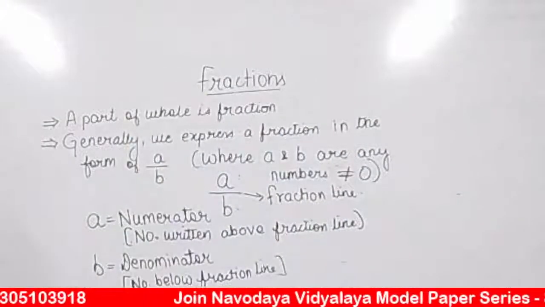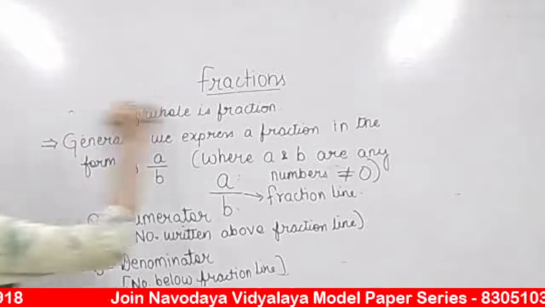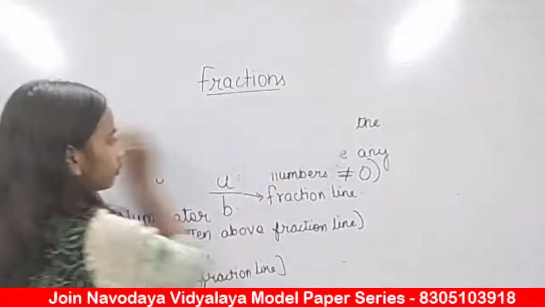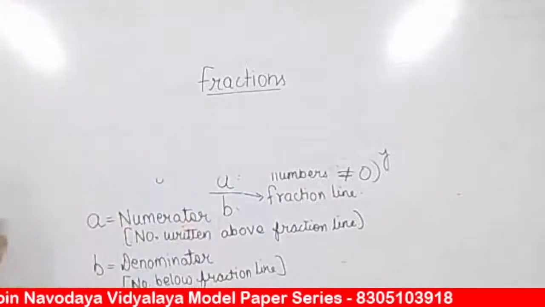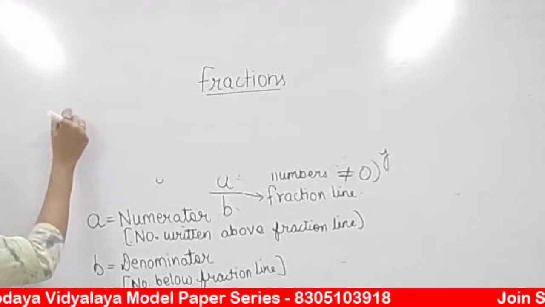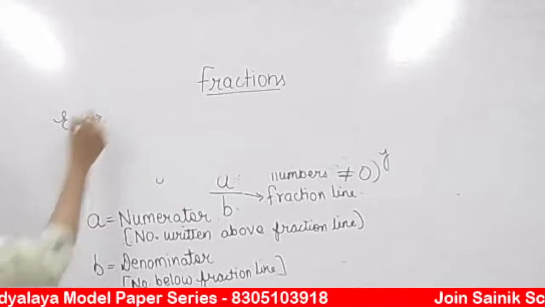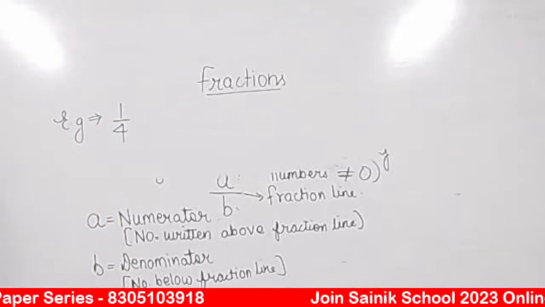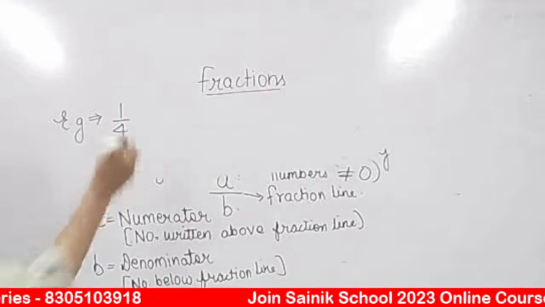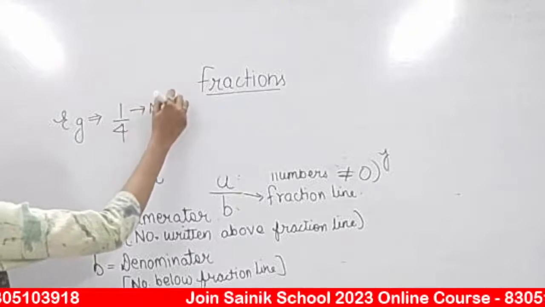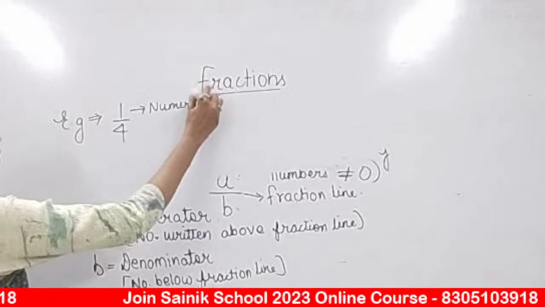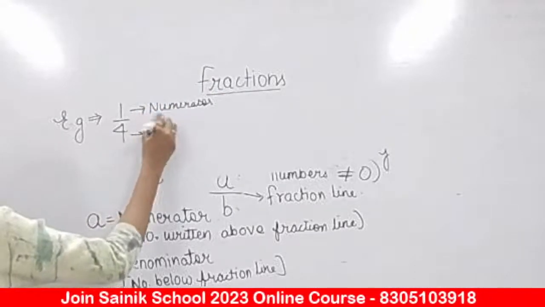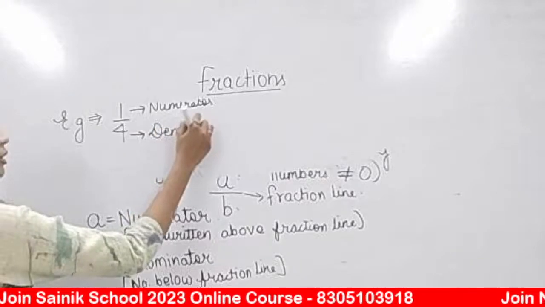So now let us look into some of the examples of the fraction. You can also provide the examples into the chat box. 1 upon 4. Okay. In the 1 upon 4, what is numerator? 1 is numerator. 4 is denominator.